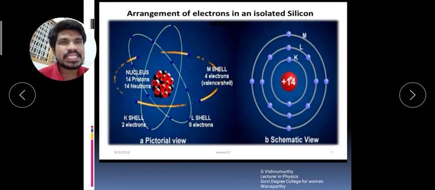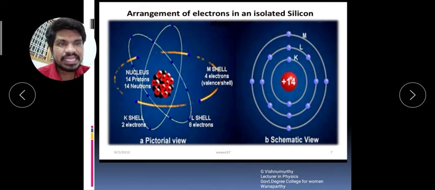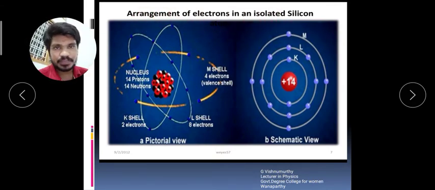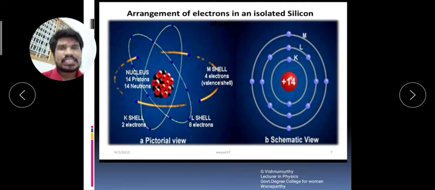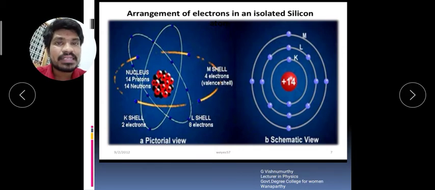Now you see the arrangement of electrons in an isolated atom. I will take silicon as an example. You know that silicon is a solid because the atoms are closely packed in the material. That's why silicon is called a solid.